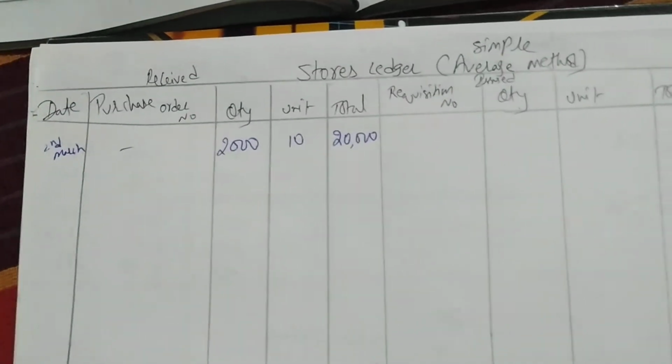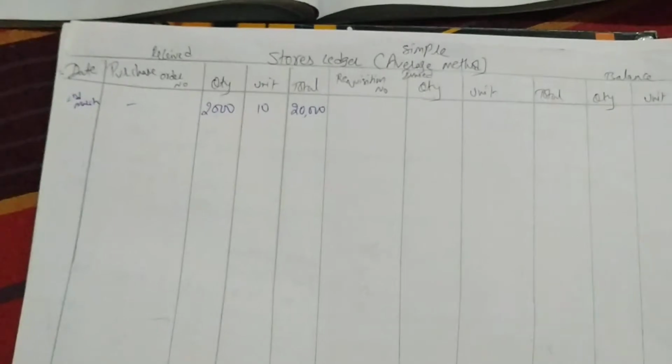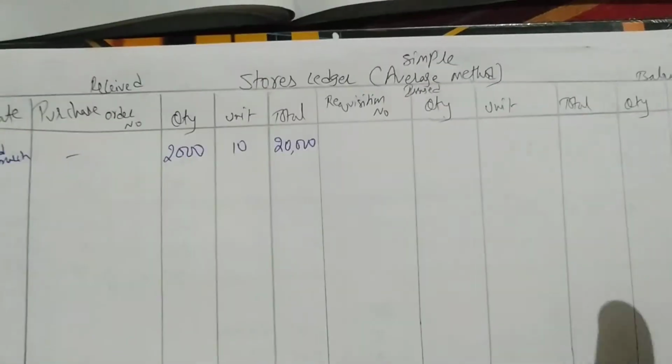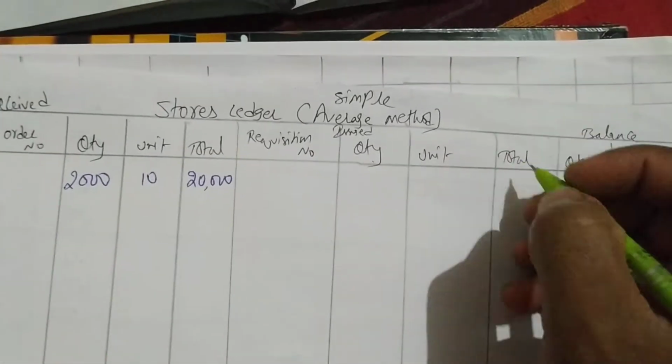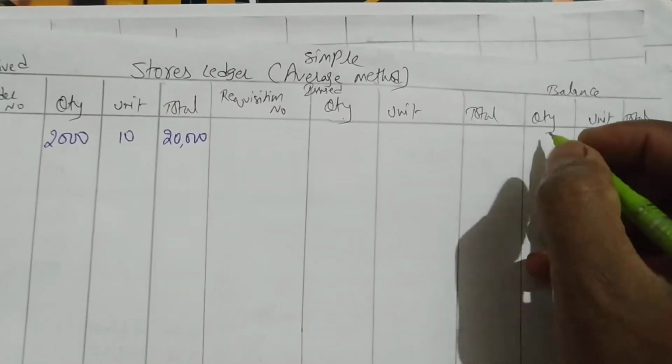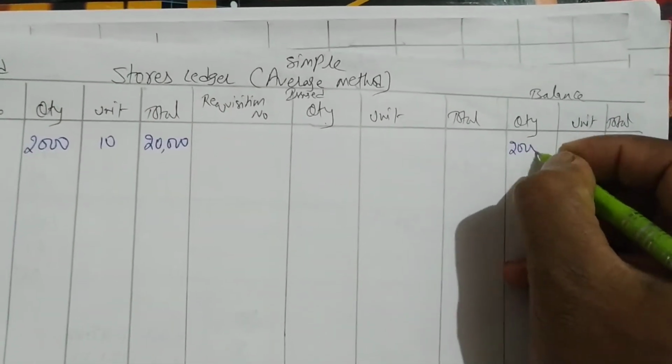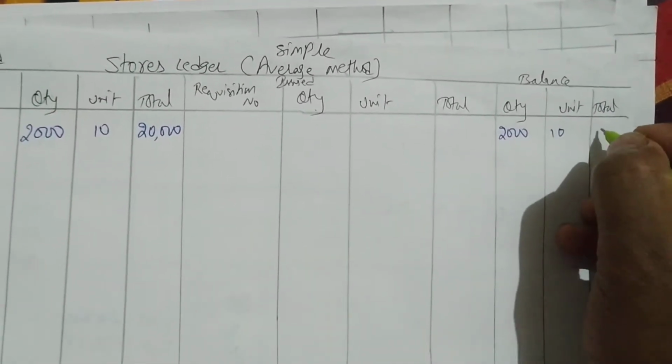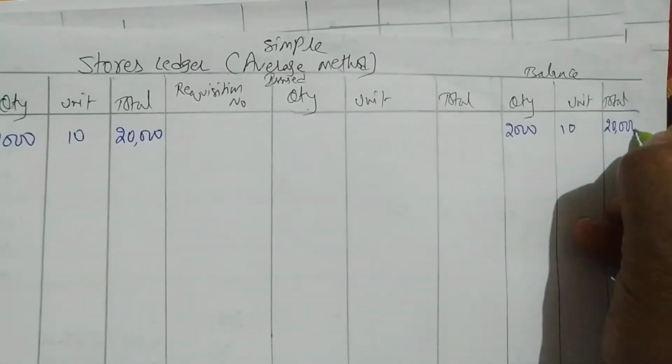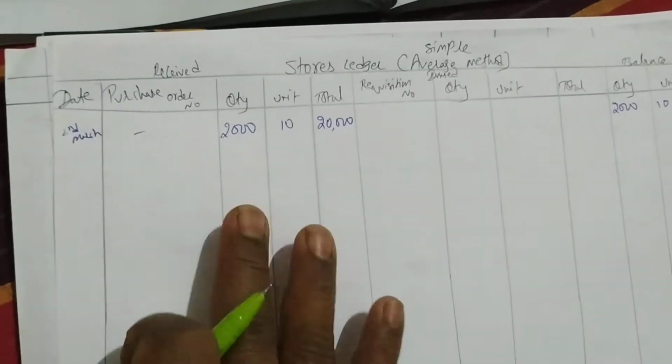The same will be the balance, in the last column: quantity 2000, 10 rupees, 20,000.